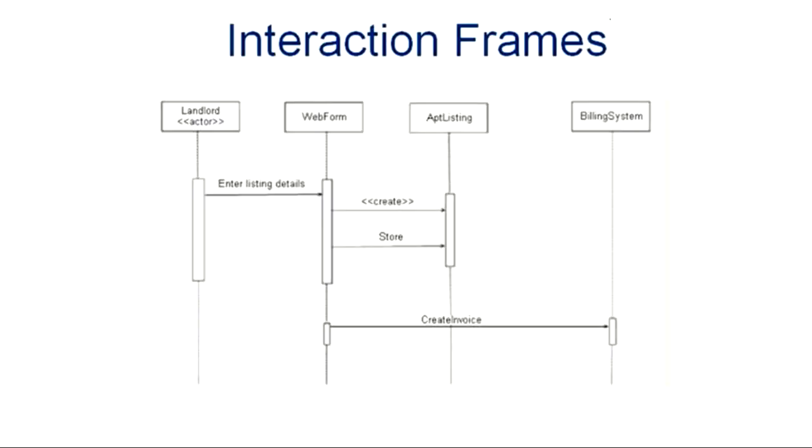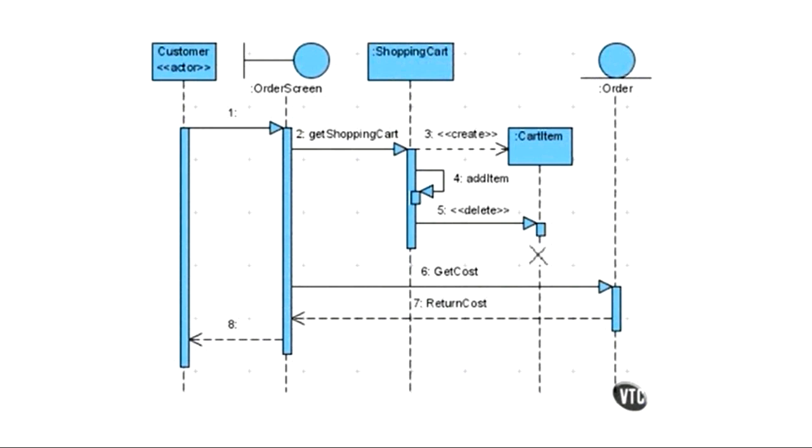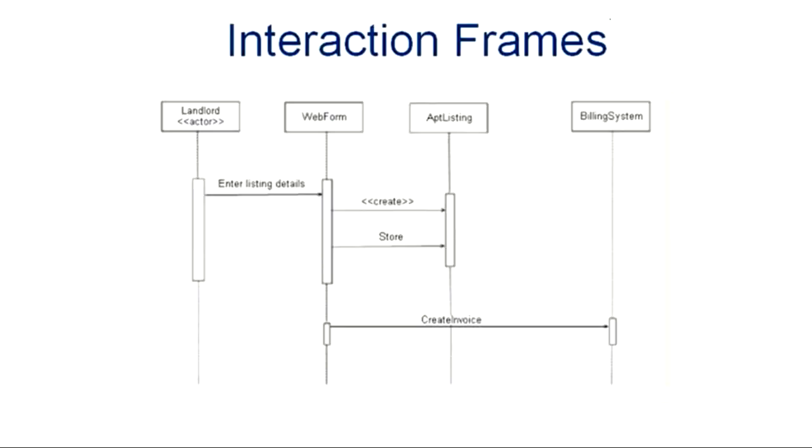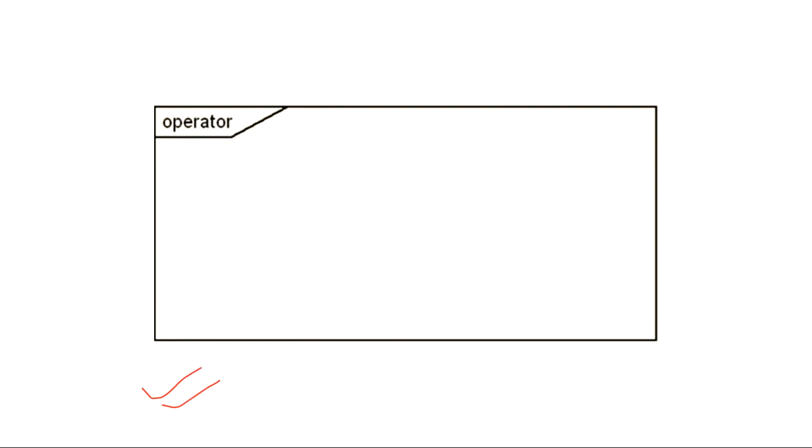Then we have seen, so that was the normal basic interaction sequence diagram. But suppose you want to provide some conditions, if else conditions, for conditions, looping conditions, anything you want to perform, then you can use these interaction frames. Okay, these are known as interaction frames. Somewhere fragments is also written, you can call it anything. This is a rectangular box with the operator on the top left hand side. If you change this operator, the meaning of this box will change.